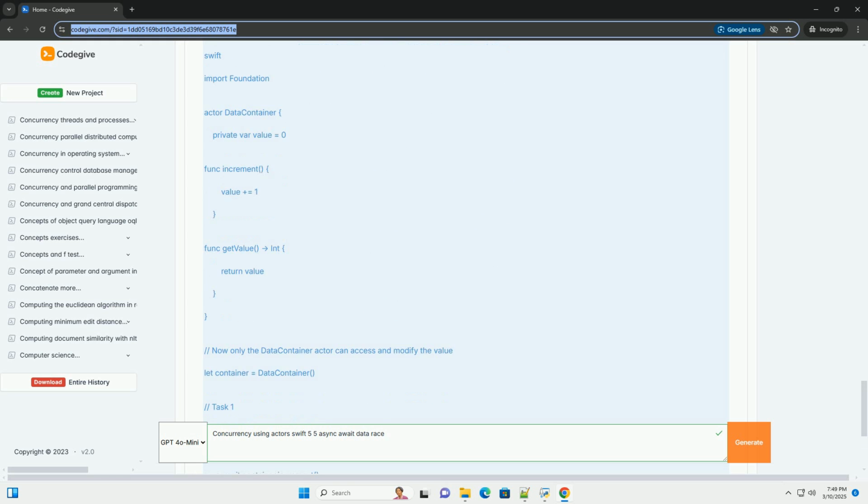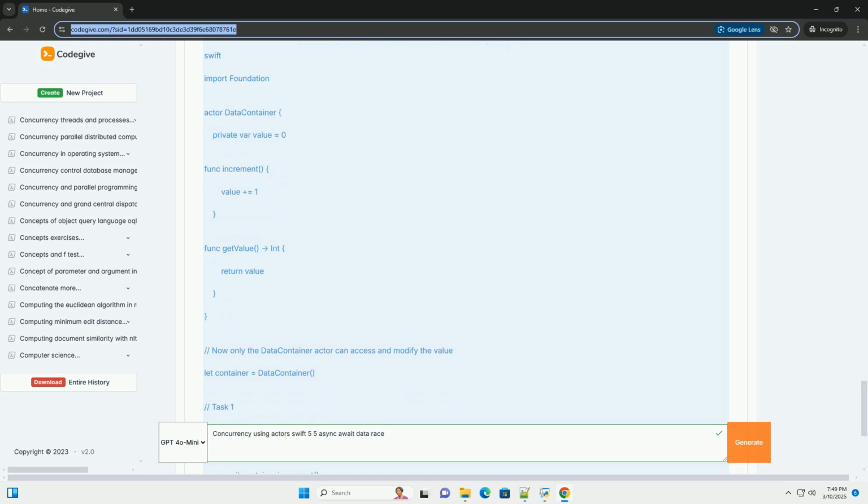4. Async/await, making asynchronous code easier to read. Async/await is a language feature that simplifies asynchronous code. It allows you to write asynchronous code that looks and behaves like synchronous code.